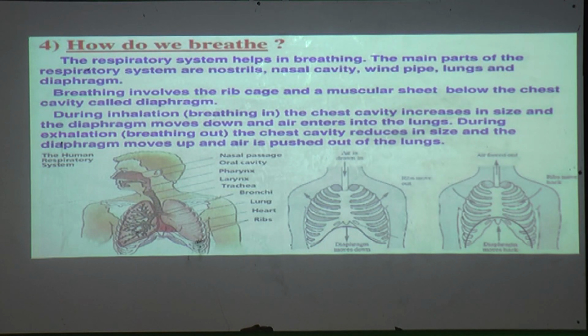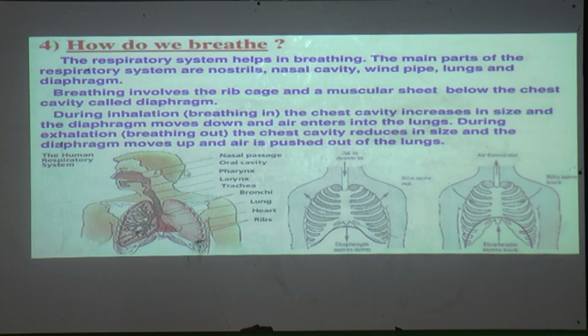This respiratory system has main parts which are very helpful for the process of respiration in human beings. Which parts are these? First the nostrils, then the nasal cavity, then the windpipe, then the lungs and diaphragm.